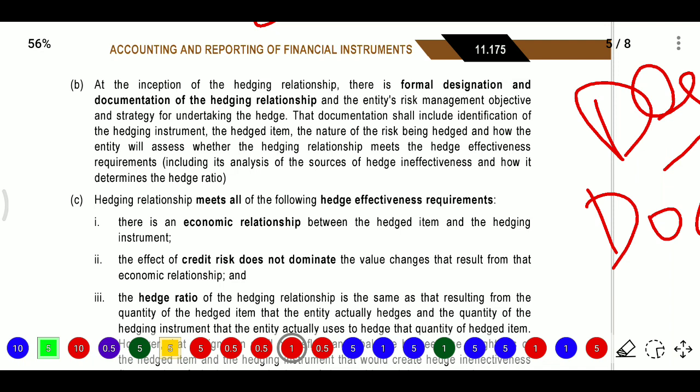The documentation shall include identification of the hedging instrument, the hedged item, the nature of the risk being hedged, and how the entity will assess whether the hedging relationship meets the hedge effectiveness requirements. Here we need to include its analysis of the sources of hedge ineffectiveness and how it determines the hedge ratio.